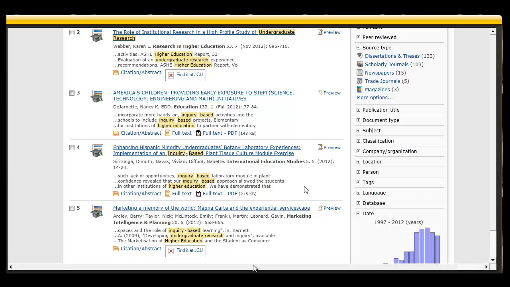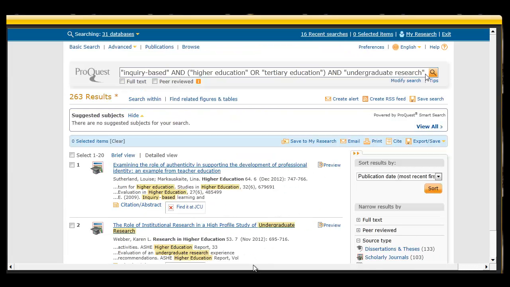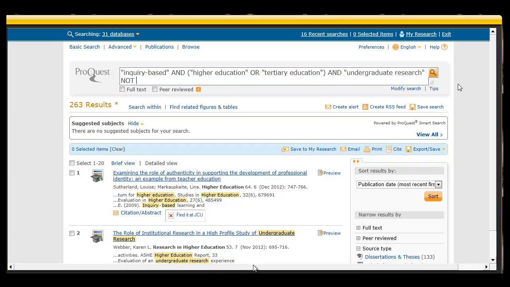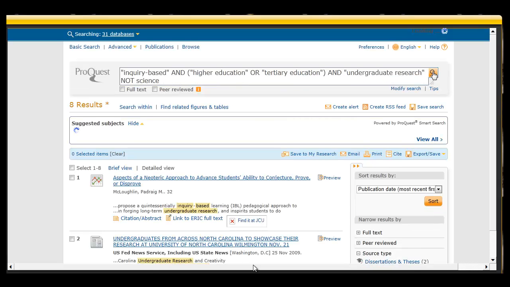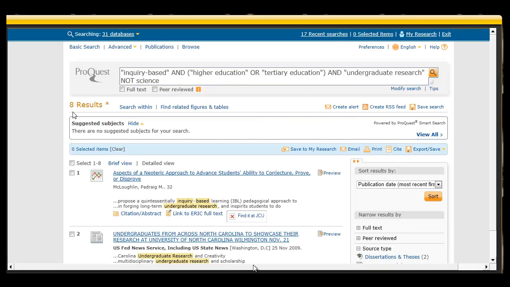So let's see if we can narrow it down further by excluding the term science. I'm going to do that by keying in the Boolean operator NOT and the word science and seeing how many search results that comes up with. Okay, so that's narrowed it down to 8 results. Probably wish for a bit more than that, but let's have a look at what we've got here.